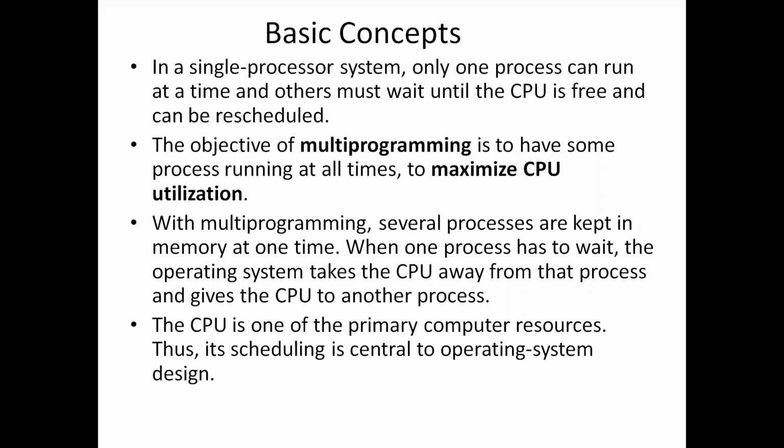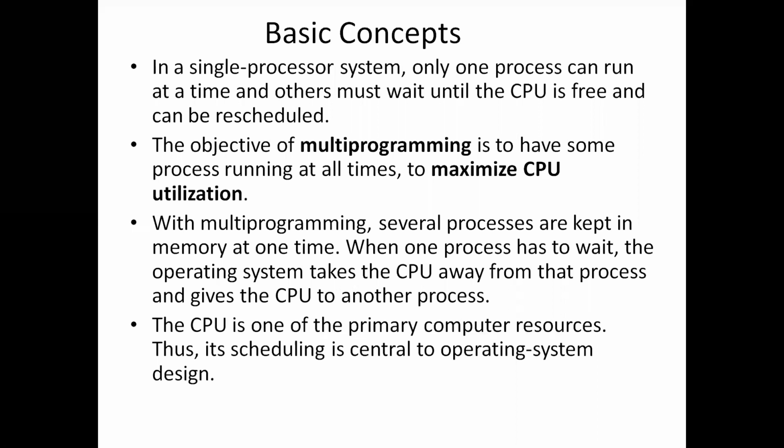At that time the operating system will take the CPU away from process one and give the CPU to another process, assume process 2, P2. This will be done in multi-programming. Several processes are kept in the memory at one time. When one process has to wait, the operating system takes the CPU away from that process and gives the CPU to another process. Understood this?